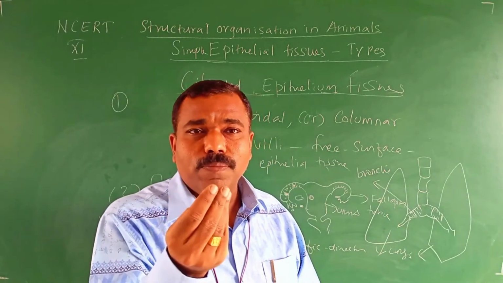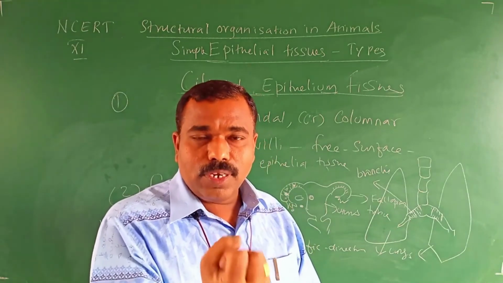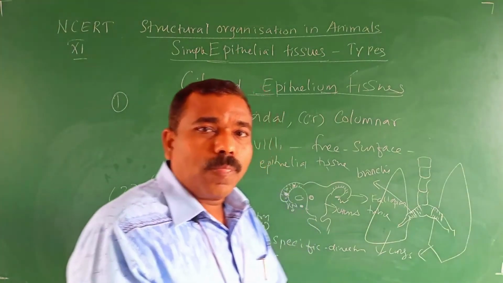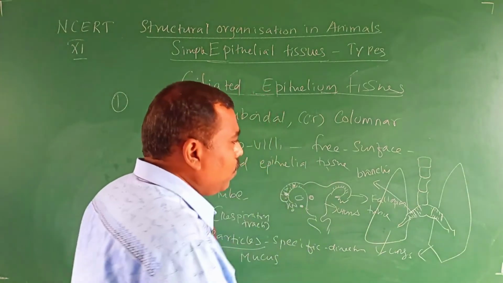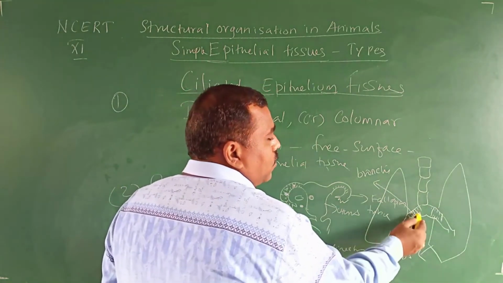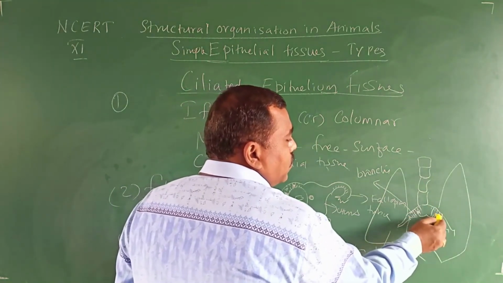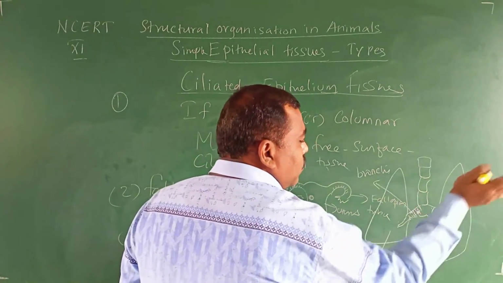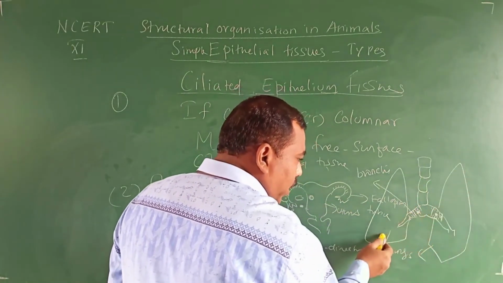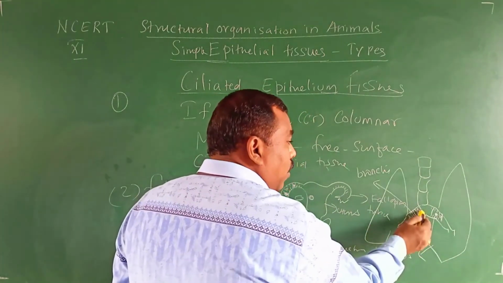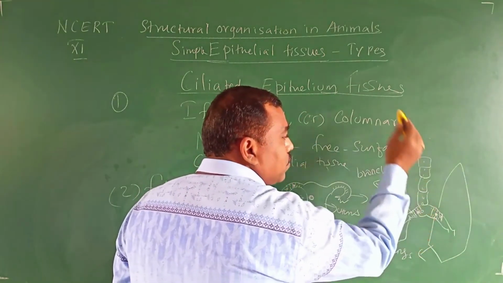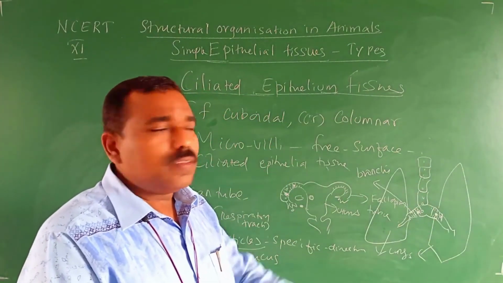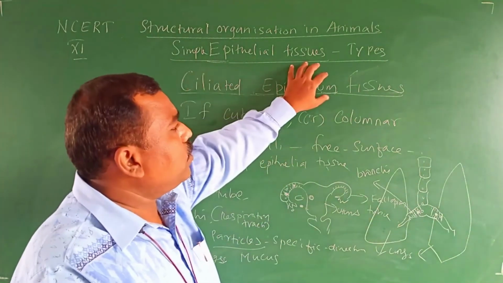Mucus is a liquid. It traps the pathogens and holds the dust particles. Sometimes the mucus tries to enter the lungs, but the cilia move in only one direction and do not allow the mucus to enter the lungs; they allow it only outside. That's all about ciliated epithelial tissue.